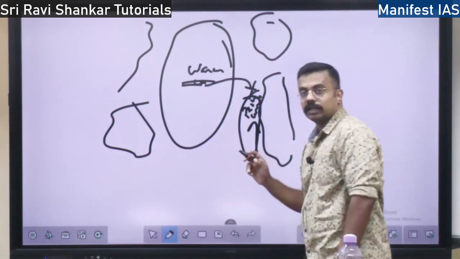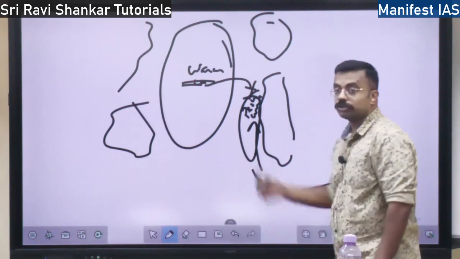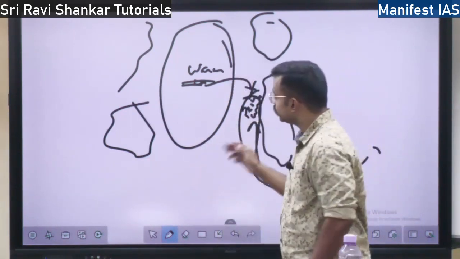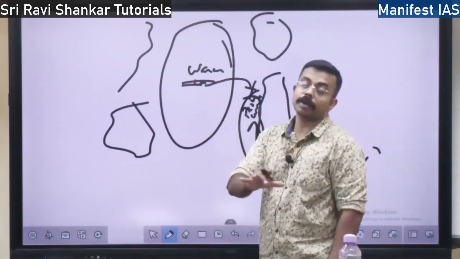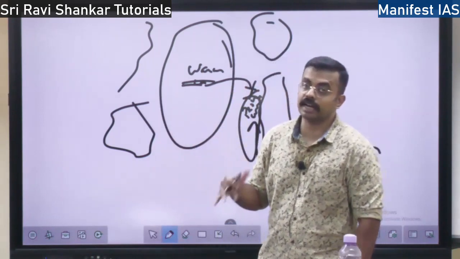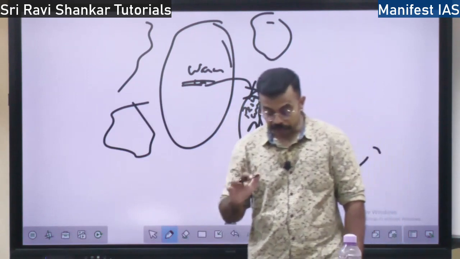This phenomenon, here this warm current will flow towards India. So this phenomenon is called El Nino. El Nino, this is very, very important. El Nino just means that warm current from the Pacific Ocean replacing the cold Peruvian current. This phenomenon is called El Nino.